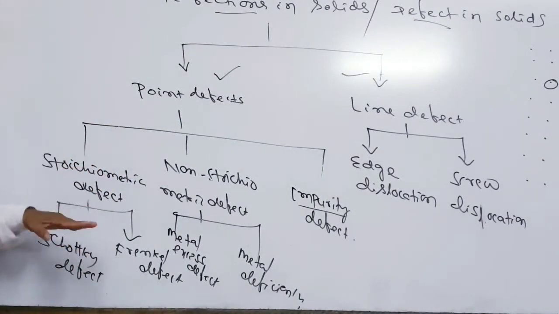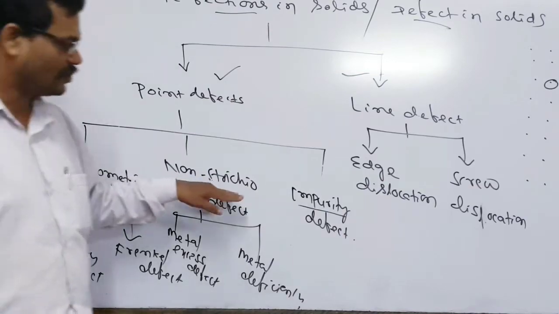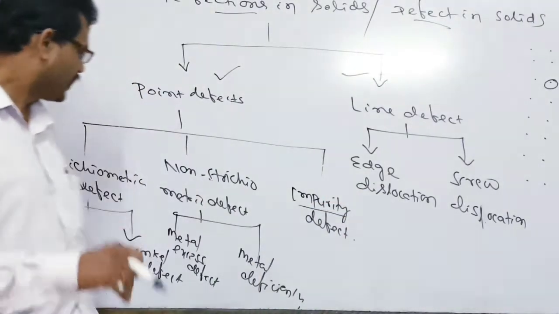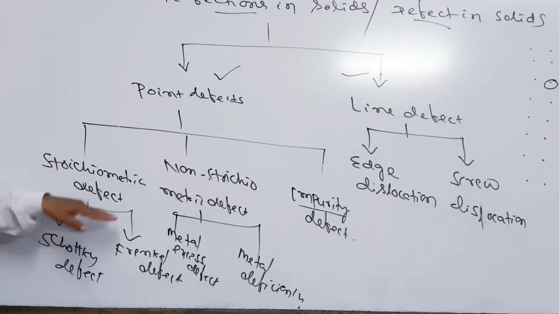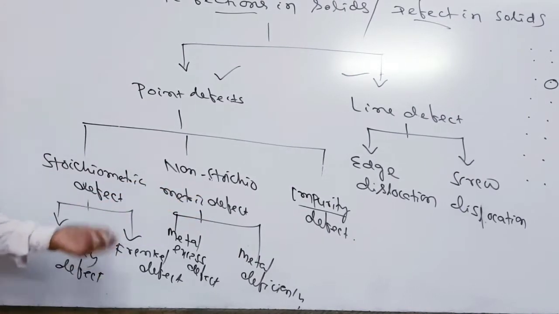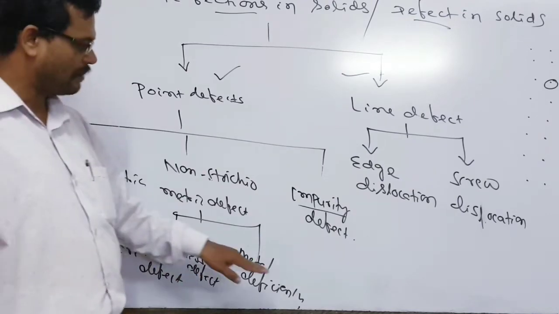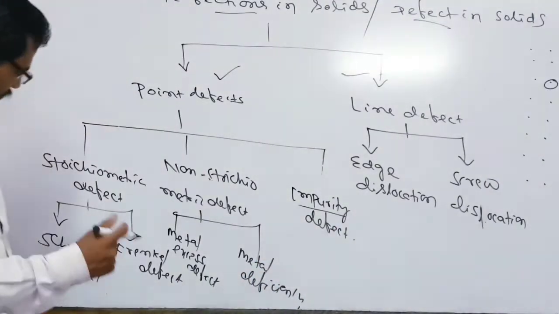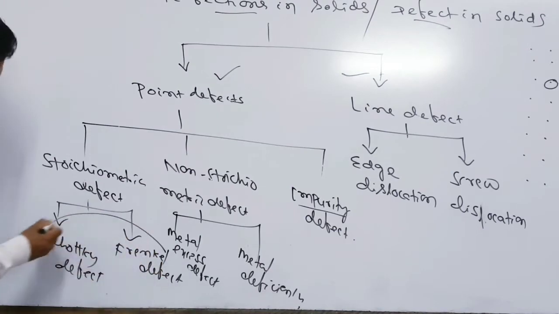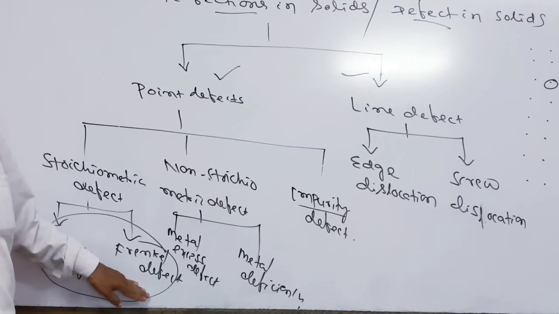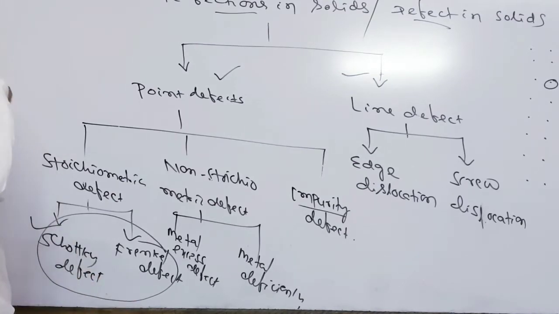Anyhow, our prime objective is to know the point defects, and in the point defects we have to see there are three types of defect: stoichiometry, non-stoichiometry, impurity. Basically, the difference between stoichiometry and non-stoichiometry is due to the imbalance of cations and anions, excess or less. So we have to go into detail: Schottky defect, Frenkel defect, metal excess, metal deficiency and impurity. And out of this, maximum time in the examination you will be asked questions from Schottky defect and Frenkel defect.